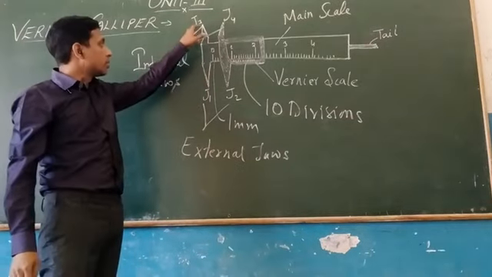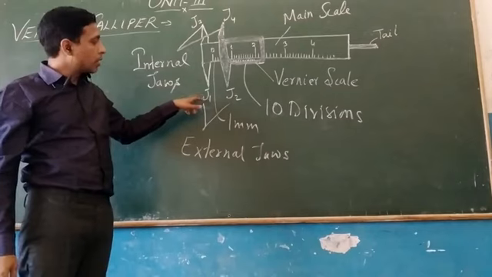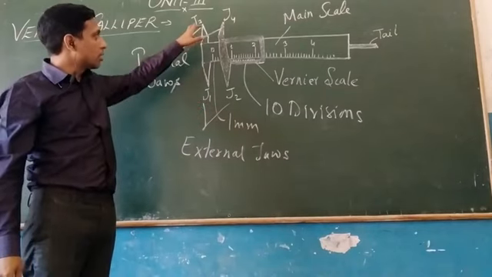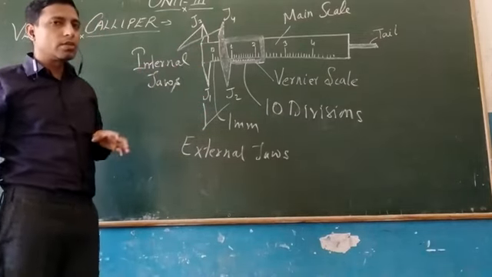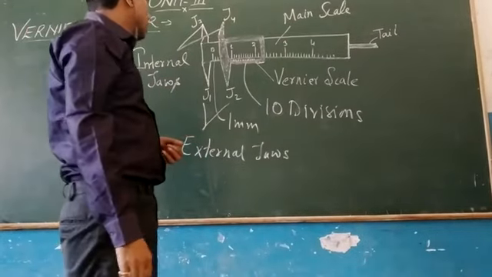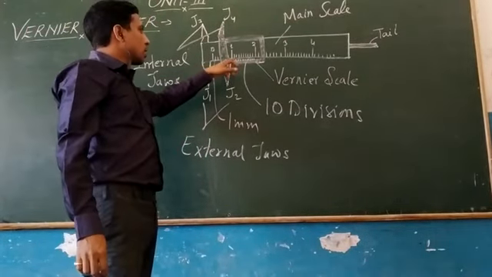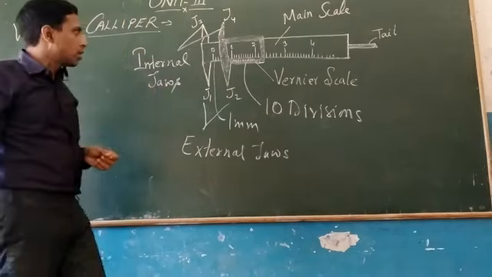And one part of the external jaw, J1, and J3 of the internal jaw, are fixed to the frame on which main scale is calibrated. And J2 and J4 are in contact with the sliding scale, that is Vernier scale, and they can move back and forth.